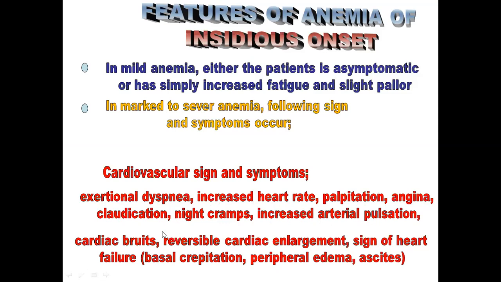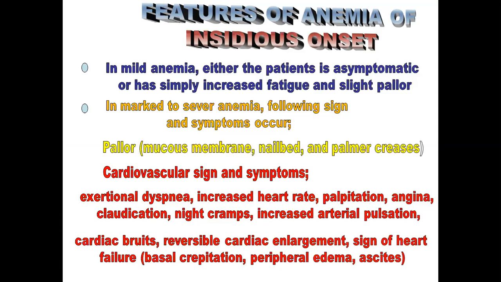So it's only the cardiomegaly that gets reversed, and it's due to anemia. When we correct the anemia, the cardiomegaly will be corrected. The size of the heart will become normal. So an important sign in case of anemia is the pallor, and the pallor we check in the mucous membranes, nail beds, and the palmar creases.